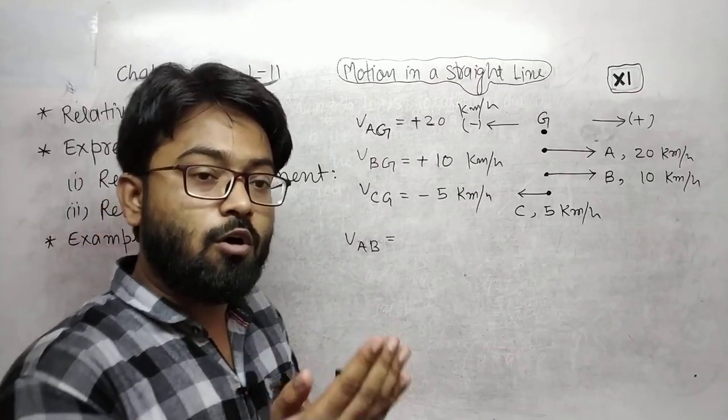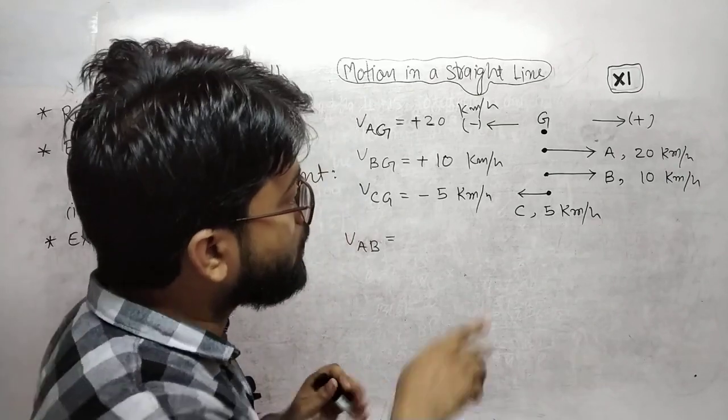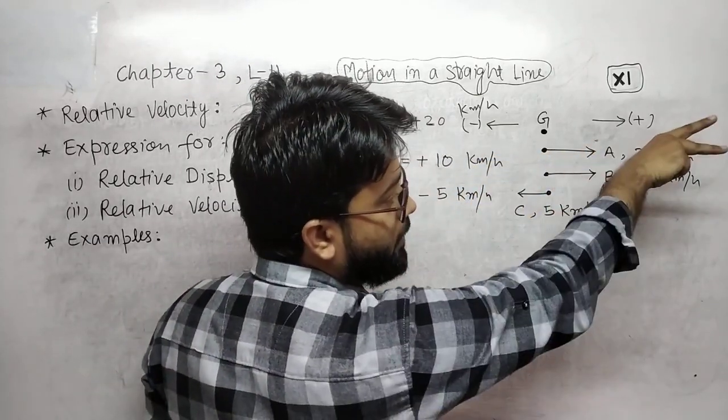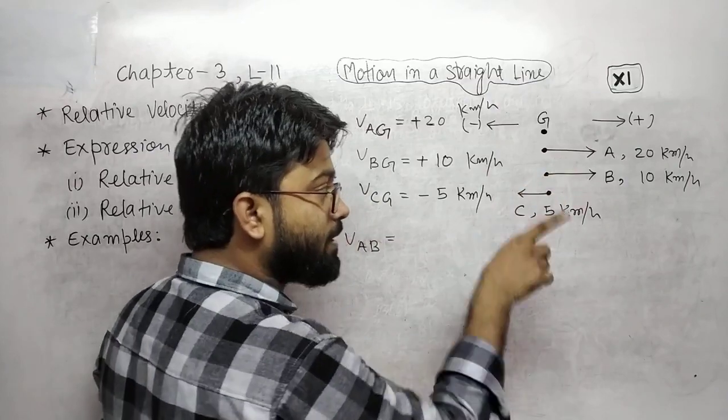When the observer is at B, the two trains are moving in the same direction.